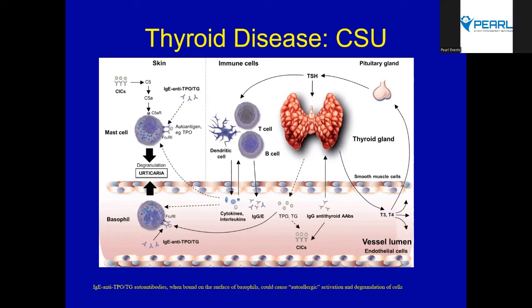So it is important to differentiate that. Typical CSU associated thyroid autoantibodies are suggestive of spontaneous urticaria which is autoimmune, whereas clinical thyroid disease with hypothyroidism tells us that the phenotype is distinctive, and because they are hypothyroid, thyroid hormone supplementation has to be done.